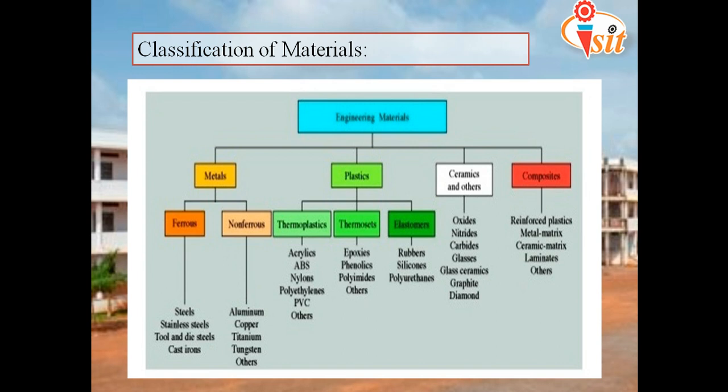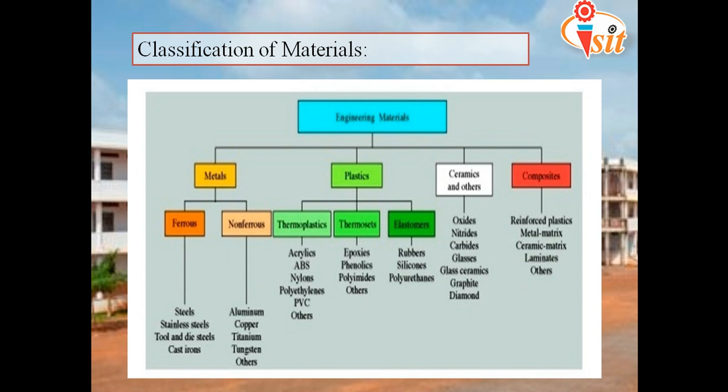Thermosets are classified into epoxies, phenols, polyamides and others. And the elastomers, that is nothing but rubber, are classified into rubbers, silicones and polyurethanes.